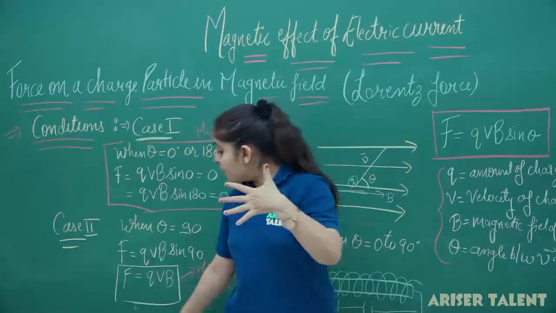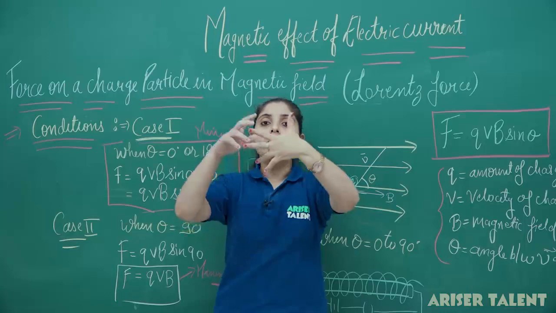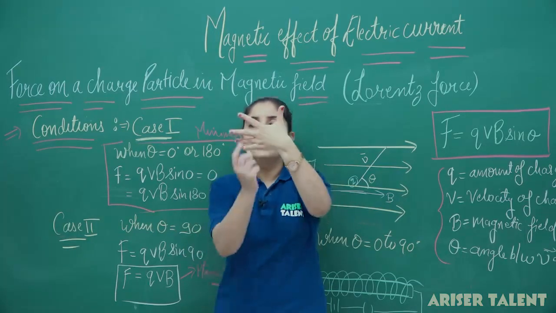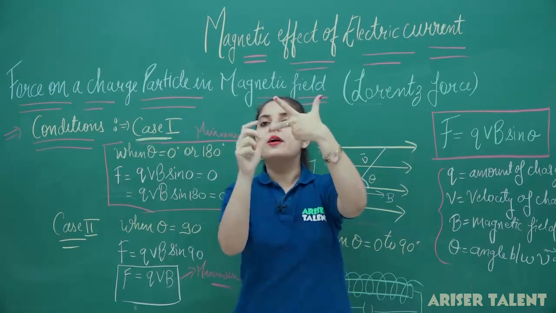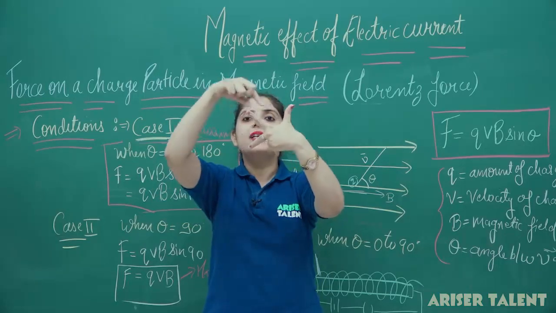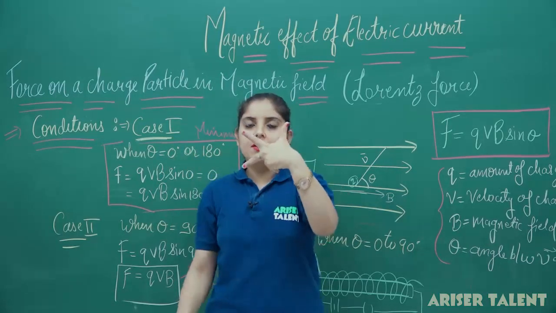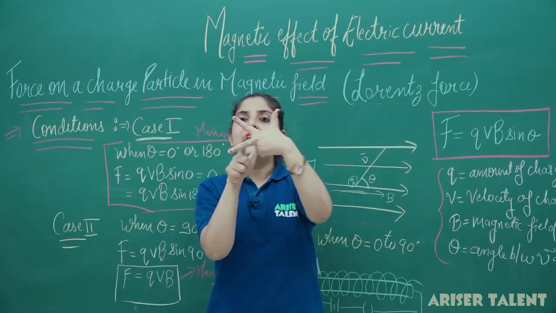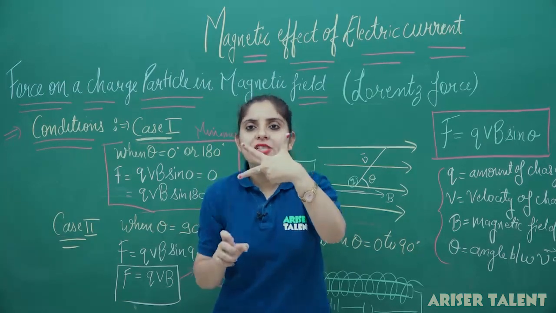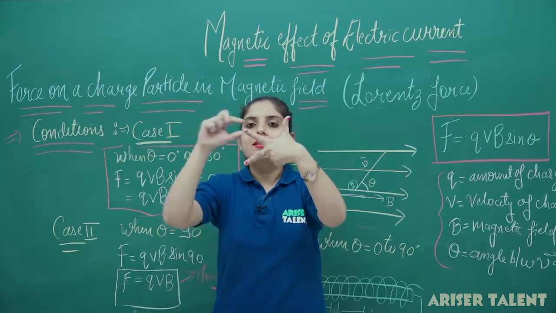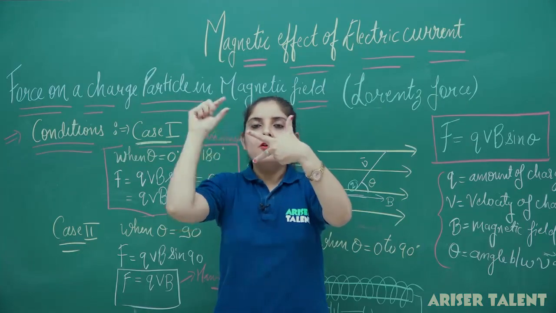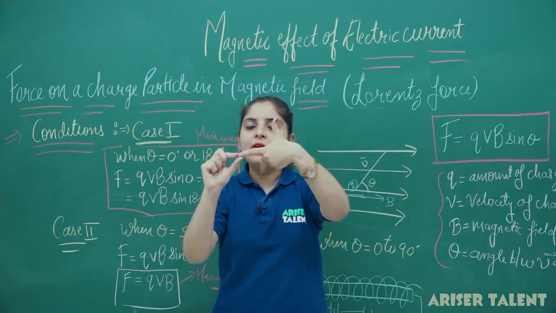This is our left hand, and what you have to do is stretch the fingers. You have to curl these two fingers and stretch 3 fingers in such a way. Now, if these fingers are placed perpendicular to each other, then this is our forefinger. Forefinger will give you the direction of field.